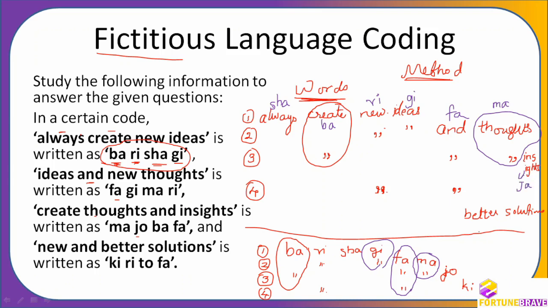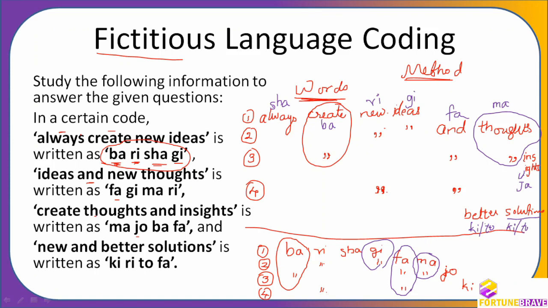Now remaining is what? These two. So better can be KI or TU. Now you have to understand, because there are two codes and two words, we will not be able to find out whether the code for better is KI or TU. Same way we will not be able to find out whether the code for solution is KI or TU.